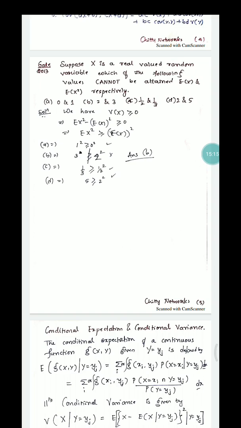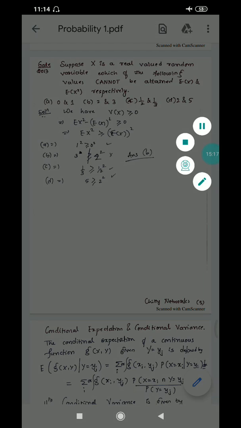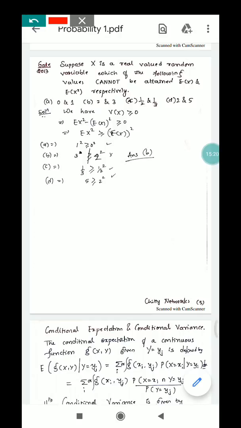Suppose X is a real valued random variable. Which of the following values cannot be the expectation of X and the expectation of X square respectively? This question has been asked in GATE 2013. Options are A: 0, 1; B: 2, 3; C: 1/2, 1/3; D: 2 and 5.